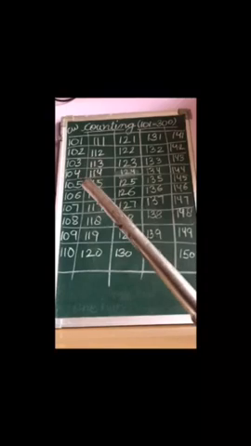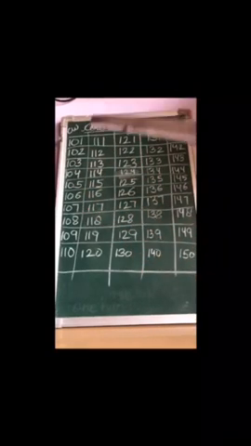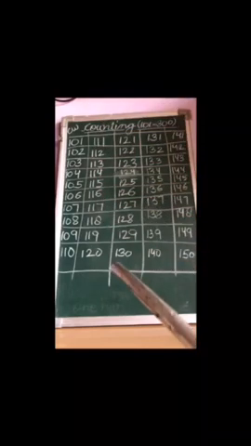So shall we begin? Okay, children, this is completely your choice. You can leave one line and then write, or you can write as it is, as ma'am wrote, but you have to write in very neat and clean handwriting, right? Lines are already drawn in your notebook. See, ma'am's drawing is very bad. Ma'am cannot even draw a straight line, but I can draw in the classroom. So let's start. We are going to write 101, 102, 103. And children, do not write it horizontal. You have to write it vertical, right?